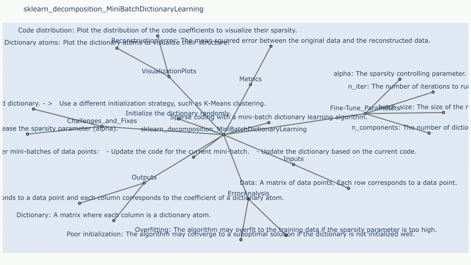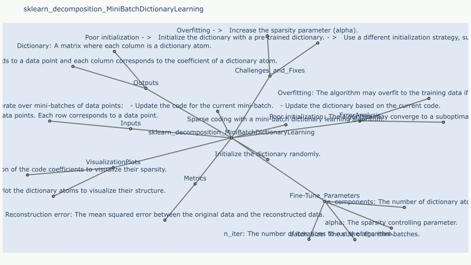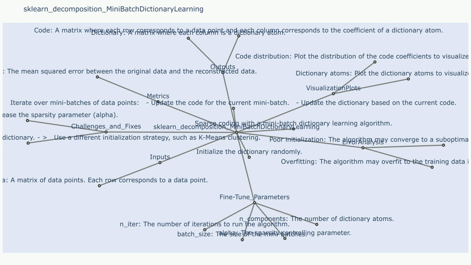Challenge 4. Data scaling. The performance of mini-batch dictionary learning can be sensitive to the scale of the input data. Sample use case that resulted in challenge 4: features with very different scales may lead to suboptimal dictionary learning. Fixes to challenge 4. Scale the input data using standardization or normalization before training. Experiment with different scaling methods to see which works best for your data.